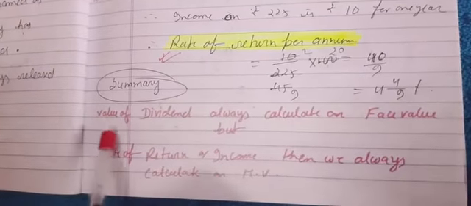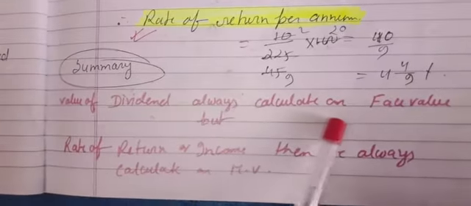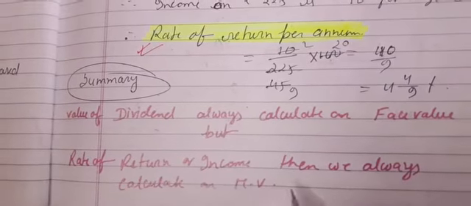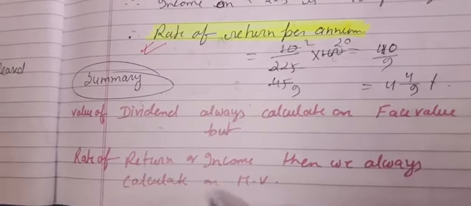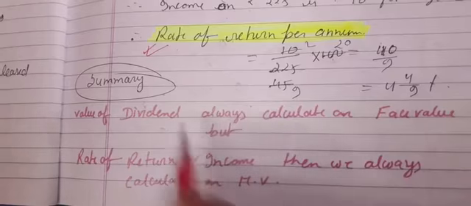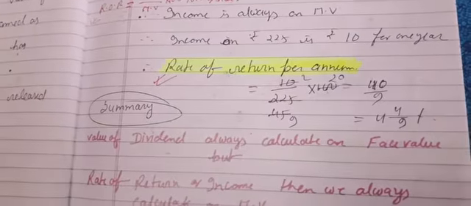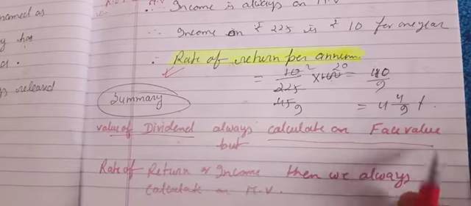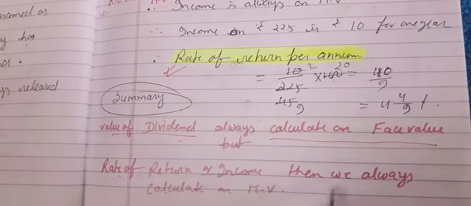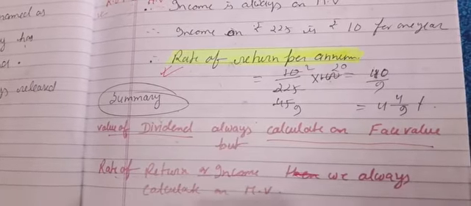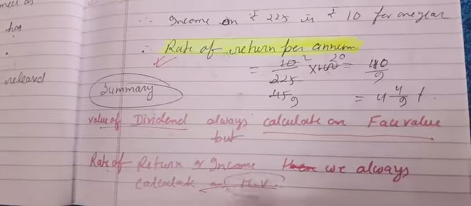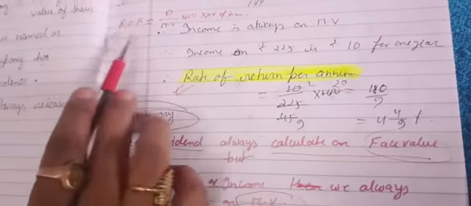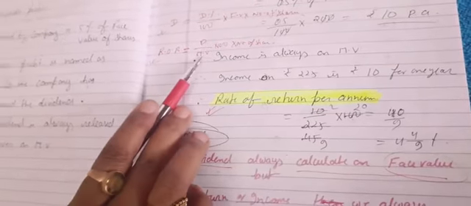So here, the value of dividend is always calculated on face value, but rate of return or income we always calculate on MV. Just now I have explained this. That is the difference. Calculation of dividend depends on FV, and calculation of rate of return depends upon MV.